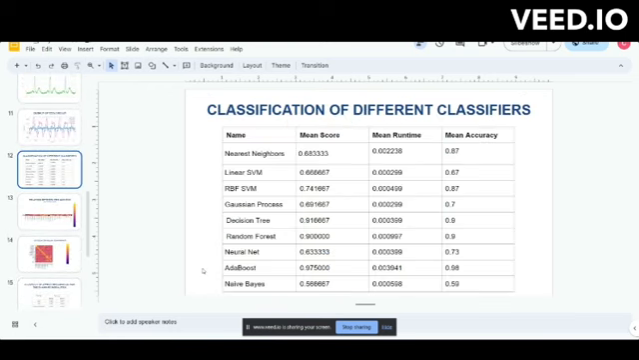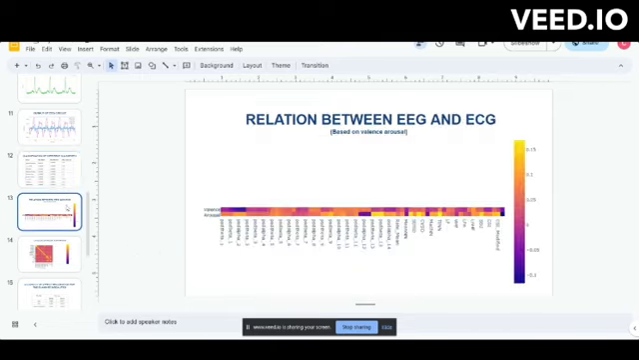The accuracy of AdaBoost was the highest, with a mean runtime of around 3.9 milliseconds. If the mean runtime needs to be low, then nearest neighbors could be chosen, with an accuracy of 87%. Once the classifiers were evaluated, the next step was to examine the relation between EEG and ECG.